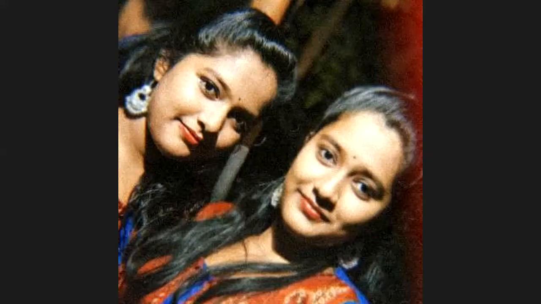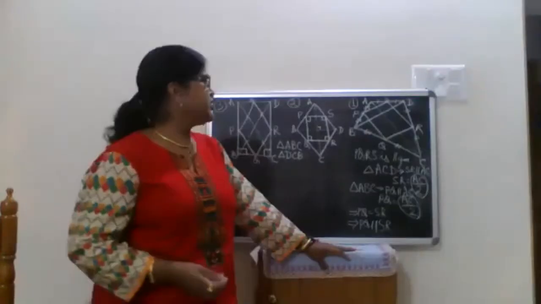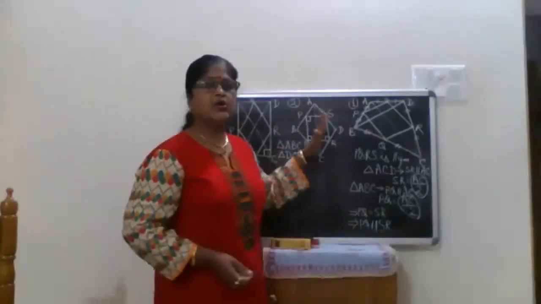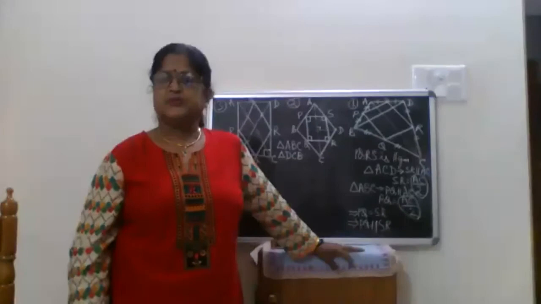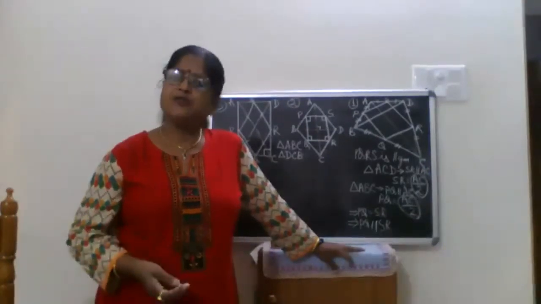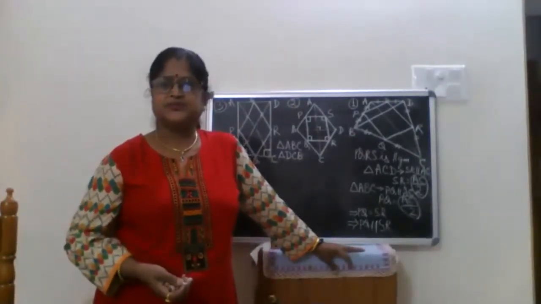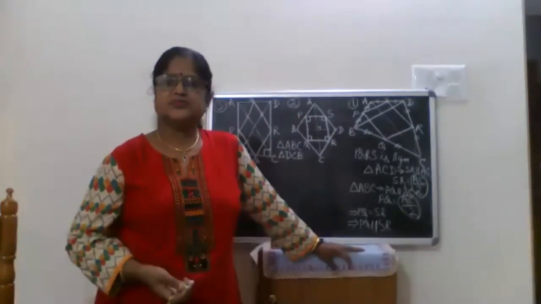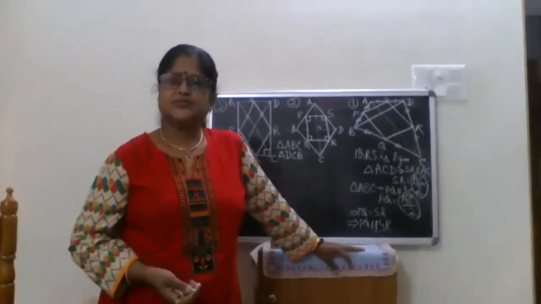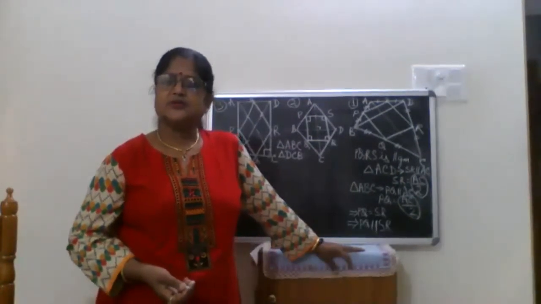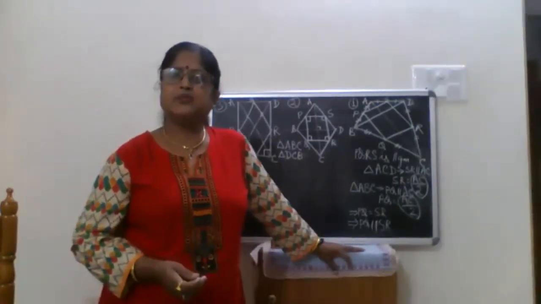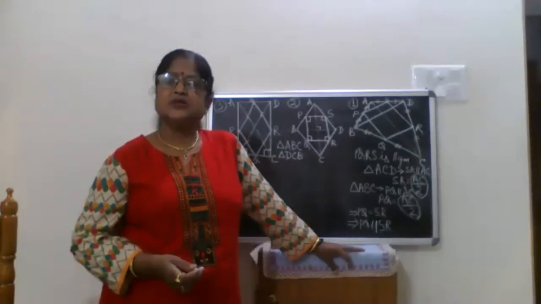Now, you tell me how we can prove it. You give me some idea. After that, I will proceed. Each angle of the parallelogram is to be proven as 90 degrees.